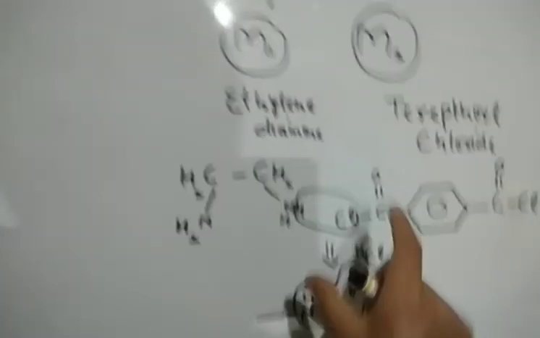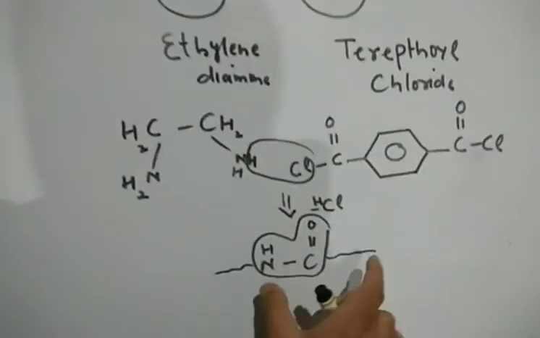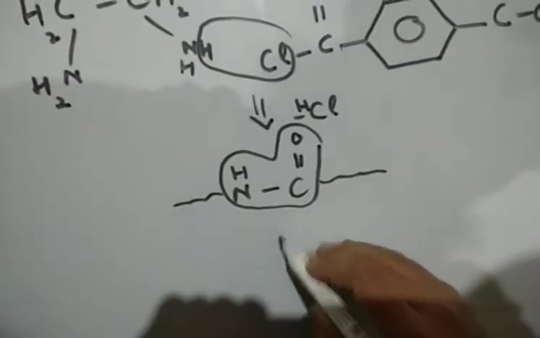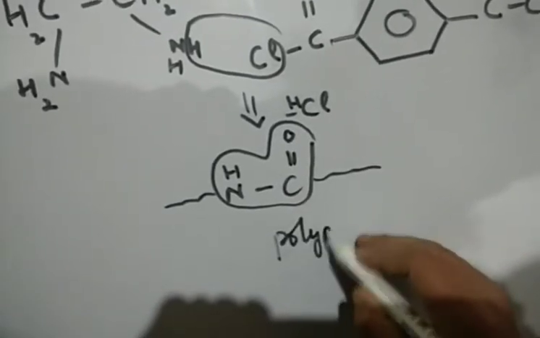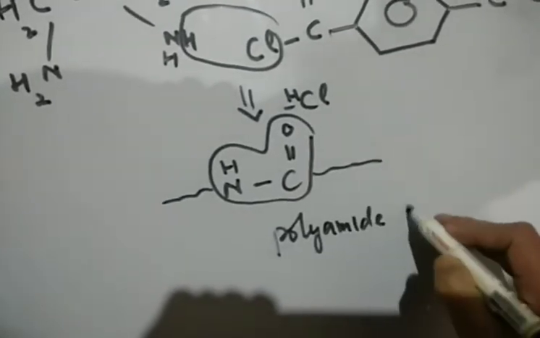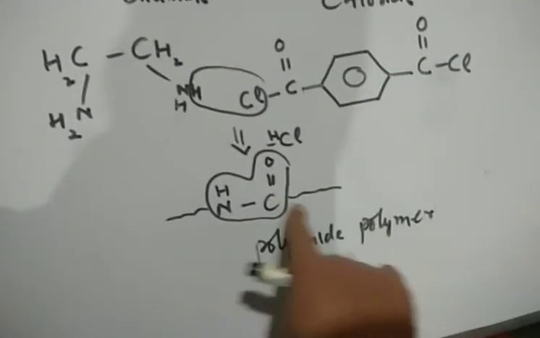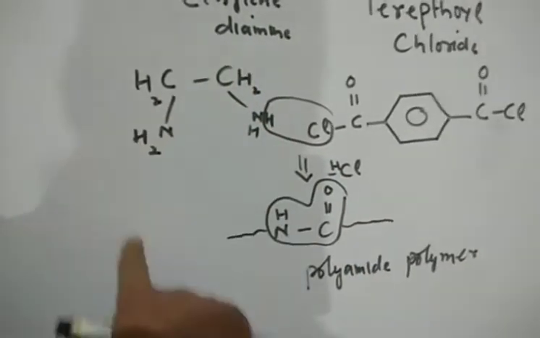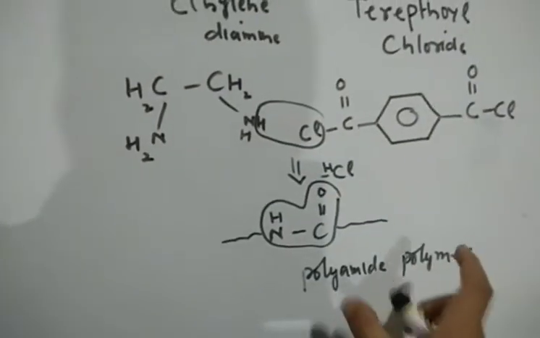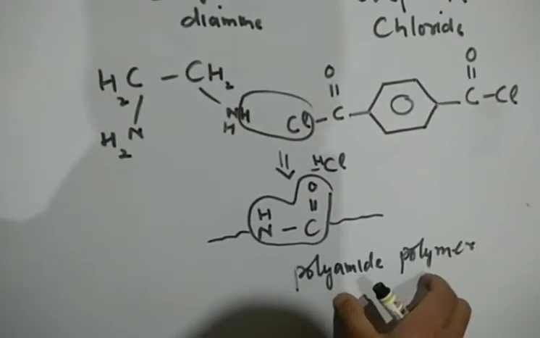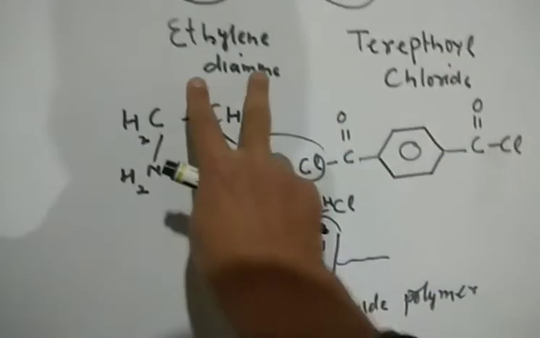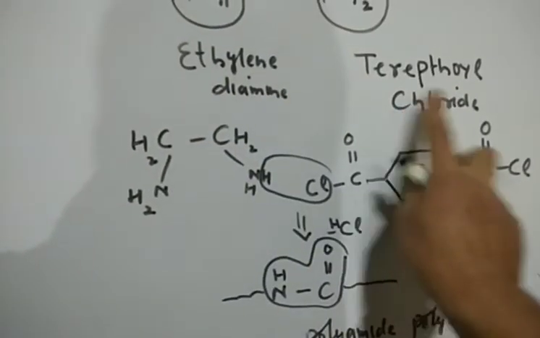Now interfacial polymerization में होता क्या है? We have the reactants with us, and the product is a polyamide polymer. On this side you have this chloride part, likewise on this side you have this part. फिर उसके बाद reaction will continue. So this polyamide polymer is produced by the interfacial polymerization reaction between ethylene diamine and terephthaloyl chloride.